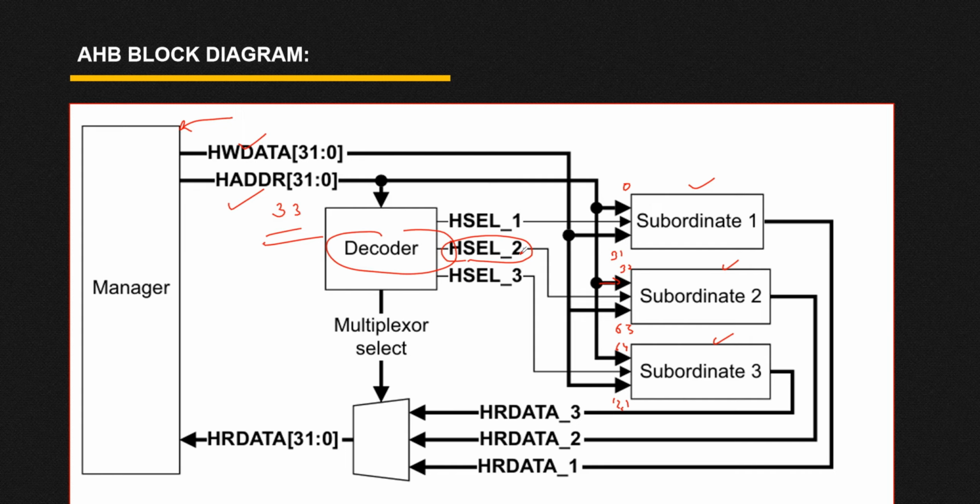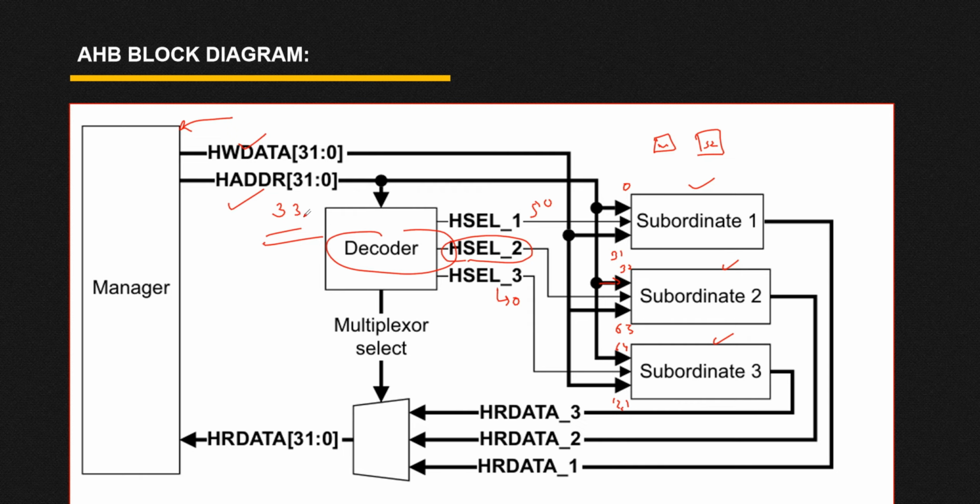Now when you have asserted a select 2, your a select 1 is 0 and a select 3 is also 0. That means at a time you have established a communication between one master and one slave. So your master has initiated the transfer and slave 2 is responding to that particular transfer. Okay, I hope it is clear. I have explained in very simple terms, but if you have not recollected any point, then you can comment. I will definitely help you in the comments also.